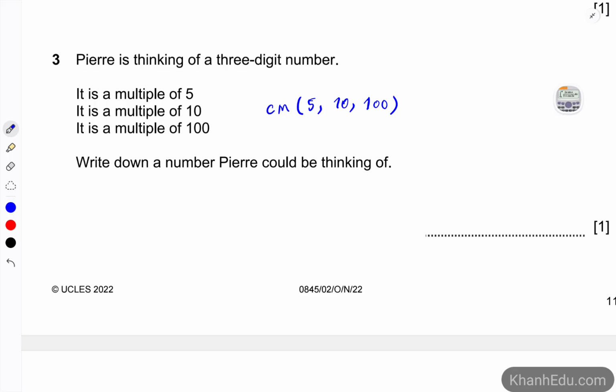So in order to find the common multiple of 3 numbers, we just need to find a multiple of 100. That number is definitely divisible by 10 and 5. So let's take a number, let's say 300. 300 is a 3-digit number, and it is a multiple of 100.